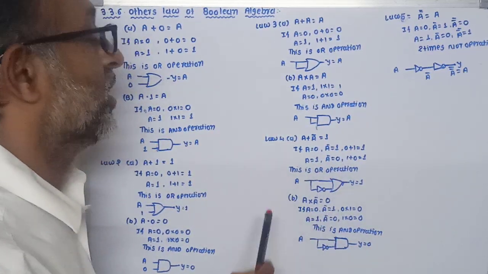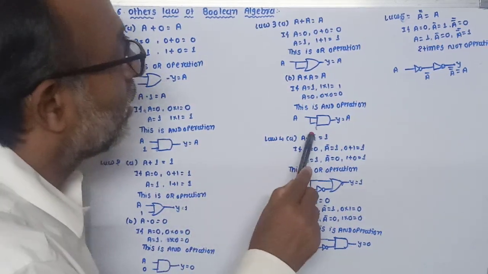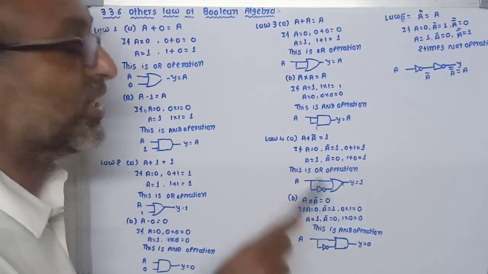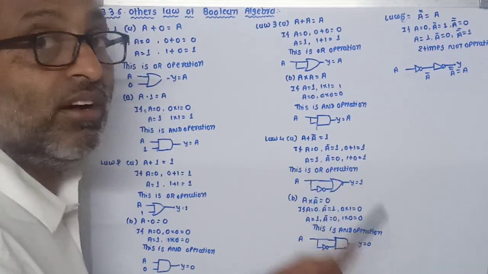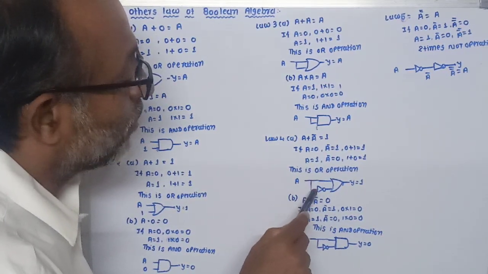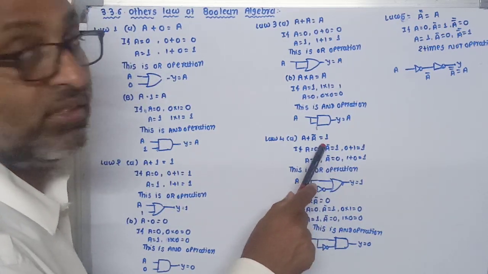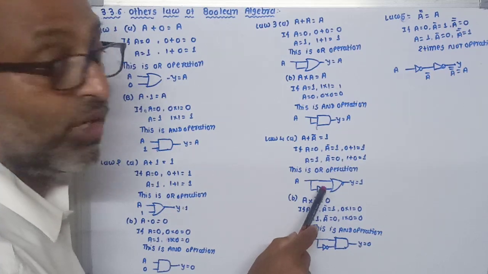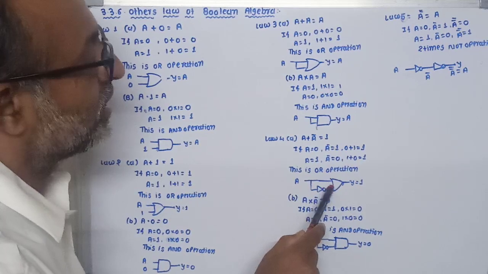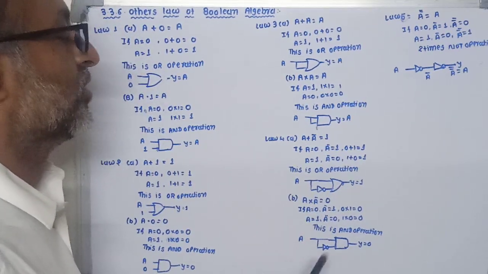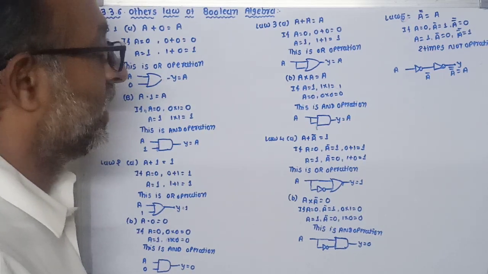So now it indicates the OR operation. But the most important thing here is that we are giving only one input, and for the other input, the inversion of this input is taken. So we give A directly to one input of the OR gate, and the other input is also taken from this A, but it is given to a NOT gate to get the A bar input. So we are taking one NOT gate at the input side, and its output is given to the OR gate. In both cases the output remains at high level.